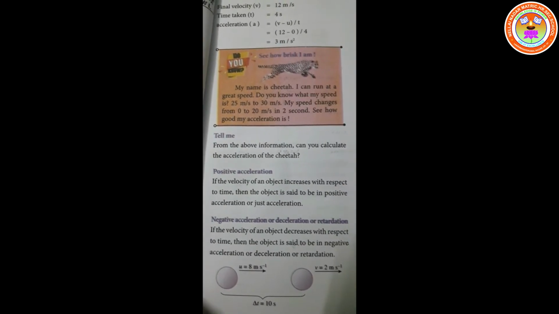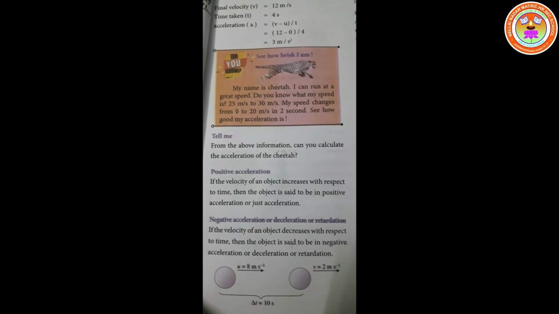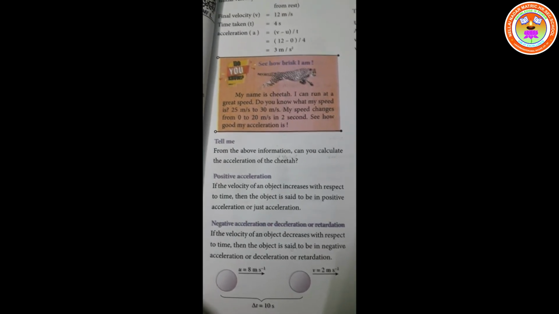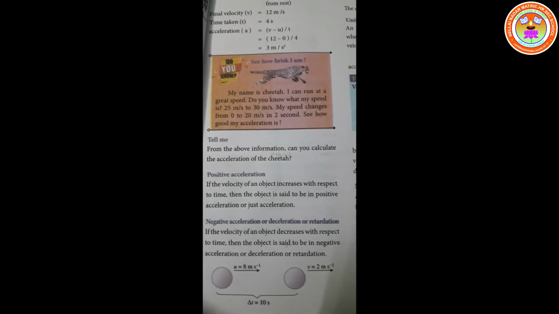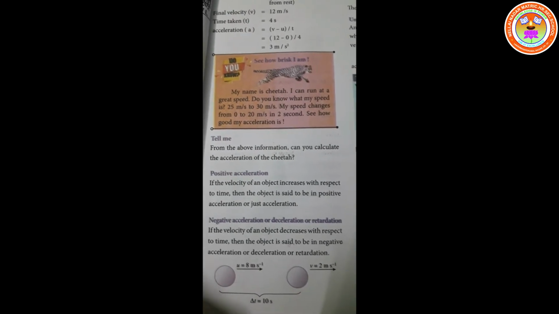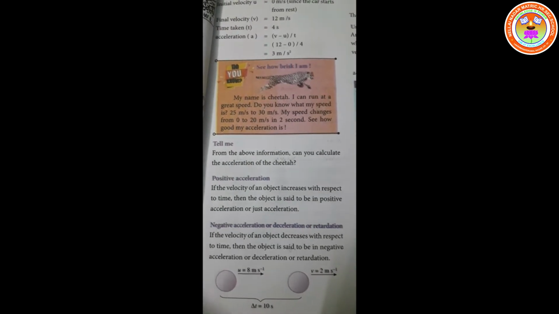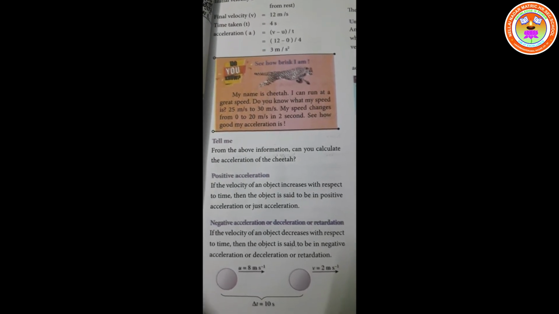If the velocity of an object increases with respect to time, then the object is said to be in positive acceleration or just acceleration. Have you understood, students? When you increase the speed or velocity, we say positive acceleration, or simply we can say acceleration. Simply saying acceleration means positive acceleration.